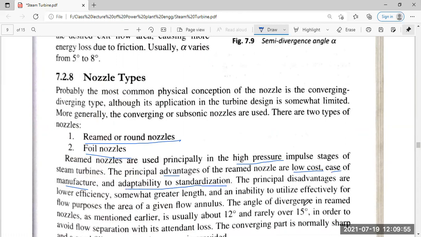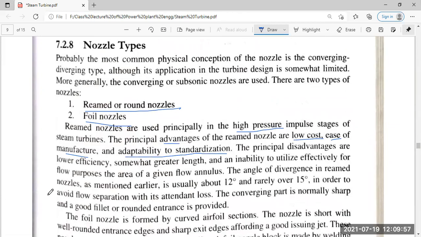The principal disadvantages are lower efficiency, somewhat longer length, and inability to utilize effectively for the flow purpose the area of the given flow annulus.